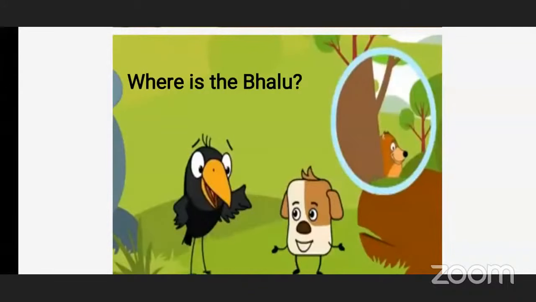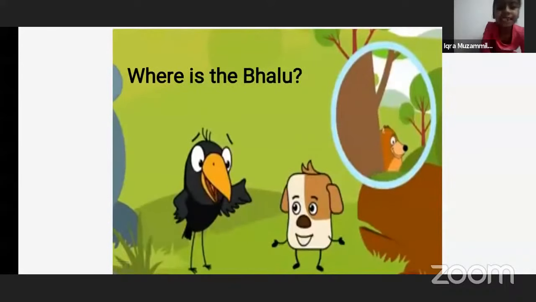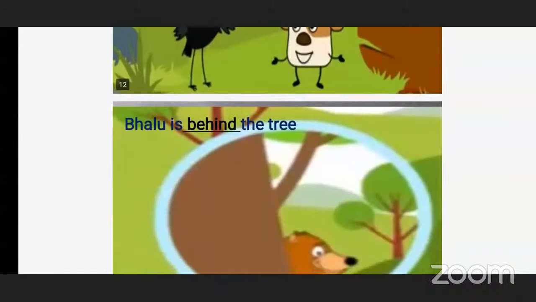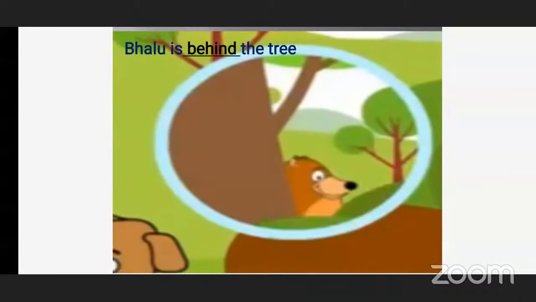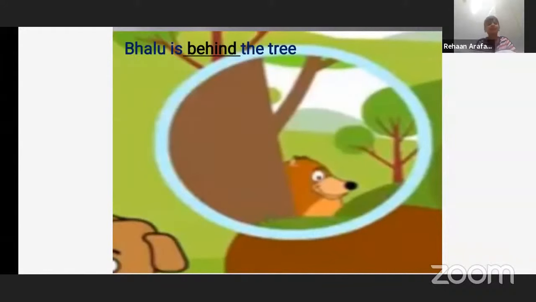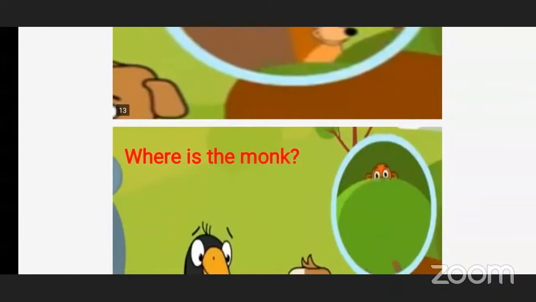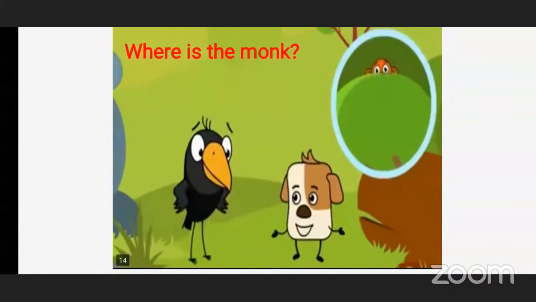Now the crow and doggy are looking for the bhalu. Can you show me where is the bhalu? Behind the tree. Very nice, bachcho. So, here the bhalu is behind the tree. Can you see this in the slide? Where is the bhalu? The bhalu is behind the tree. Very good, very nice. But the last animal is remaining. So, now they have found three of their friends and one last friend is remaining.